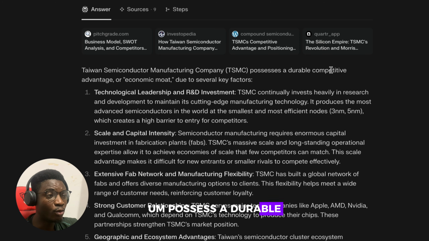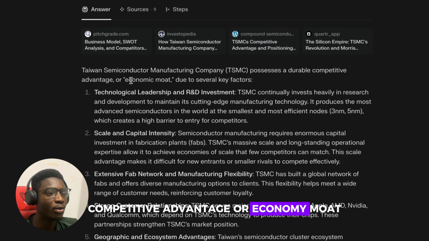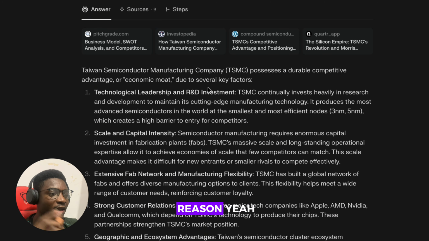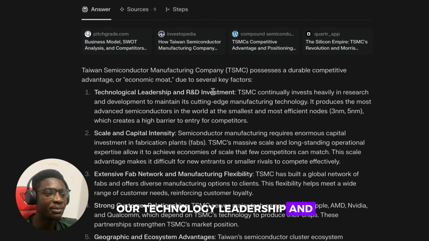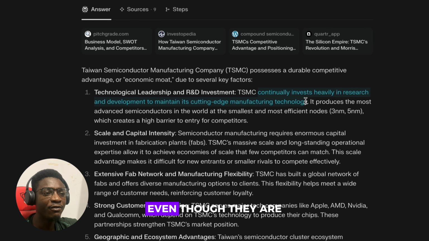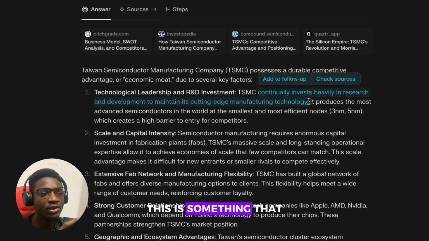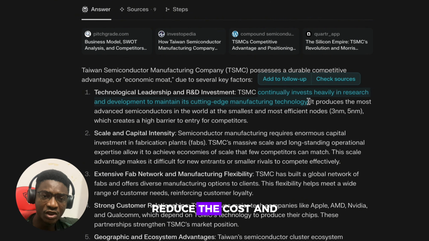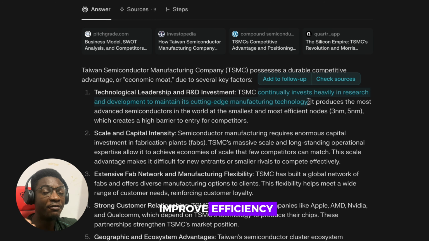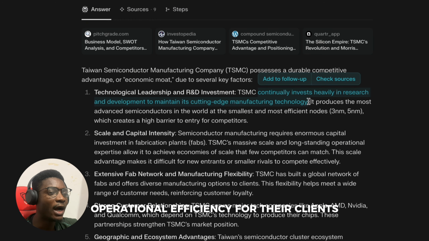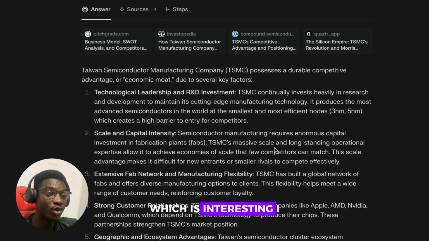It possesses a durable competitive advantage or economic moat due to several reasons. First, technology leadership and R&D investments. Of course, you would have seen that they continually invest heavily in research and development. Even though they are at the top of the game, this is something they do over and over again to improve, reduce the cost, and improve operational efficiency for their clients, which is good.